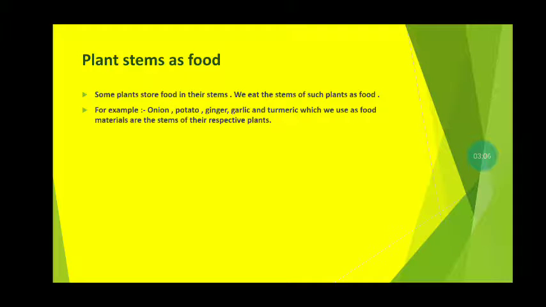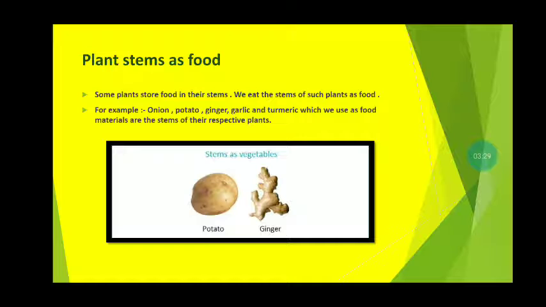For example, onion is a stem. Potato is also an example of stem. Ginger is also an example of stem. Garlic is also an example of stem. Turmeric is also an example of stem, which we use as a food material, are the stems of their respective plants. So you can see the examples of the stems as a food such as potato, ginger.